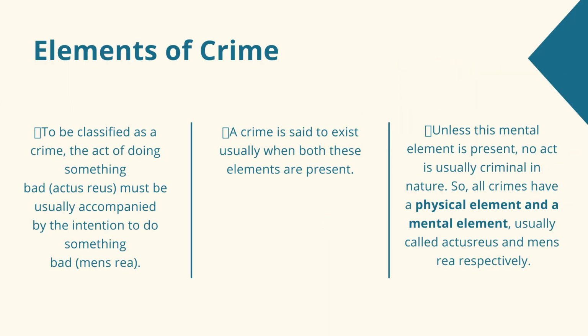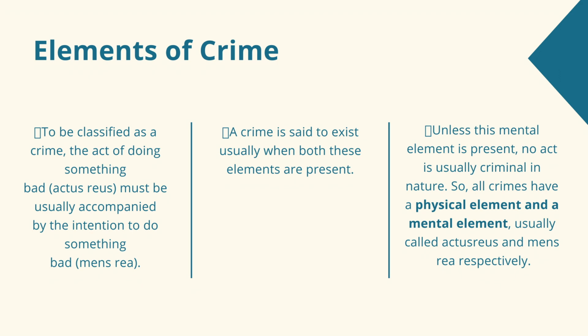Talking about elements of crimes, there are many elements, but 2 important elements of crimes are actus reus and mens rea. That means an act which is taking you to some consequences and with a bad intention, that is mens rea. To be classified as a crime, the act of doing something bad, that is actus reus, must usually be accompanied by the intention to do something really bad, that is mens rea.